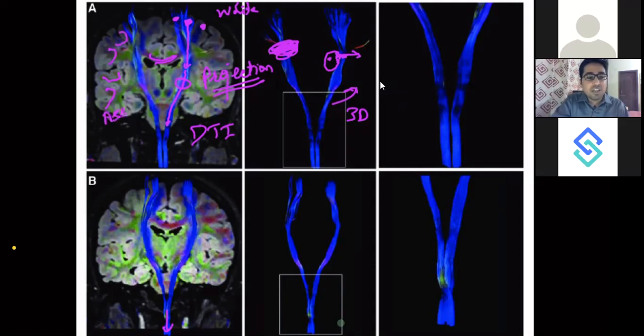So projection, association, and commissural, which are crossing. C for commissural, C for crossing. These are the three kinds of fiber tracts you will come across whenever you are studying neurology and neurosurgery.